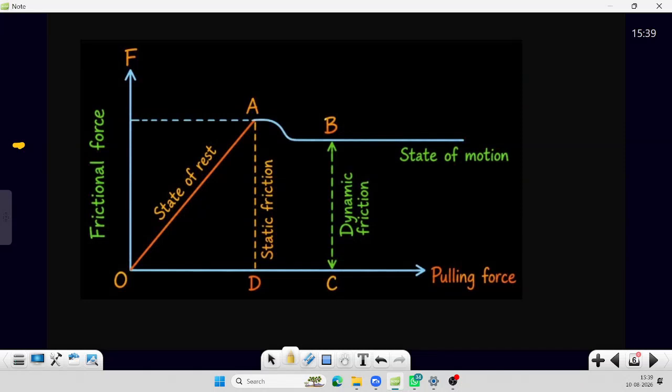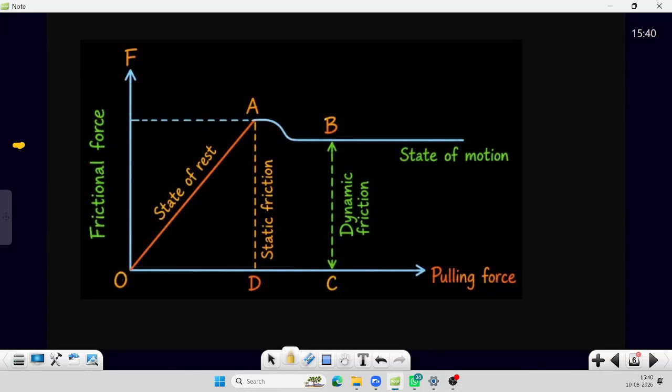If you observe carefully, when the body is at rest, to put the body in motion we require 8 Newtons of force, more than 8 Newtons actually. But once the body has started the motion, to continue the motion we require less force. Understand? To initiate the motion of a body at rest, more force is required.